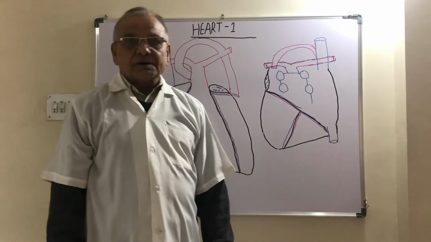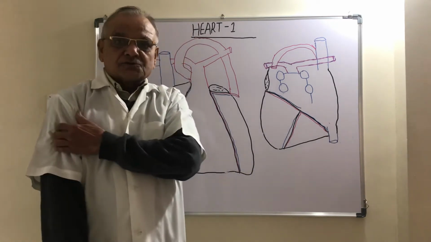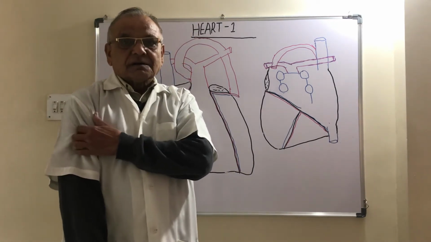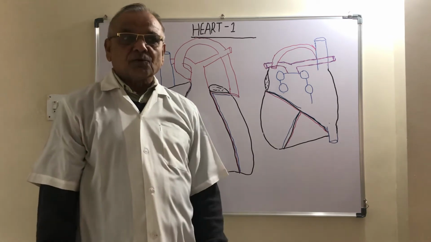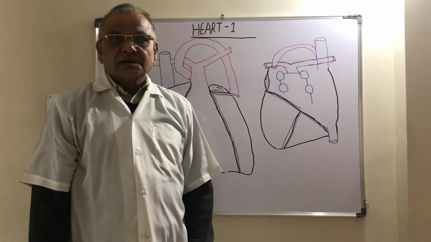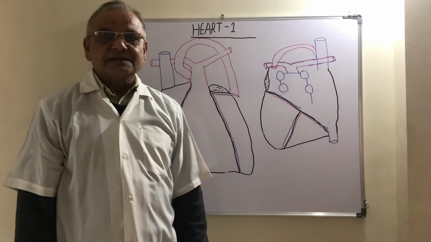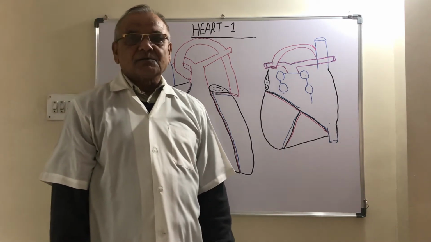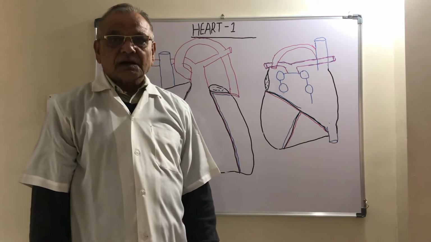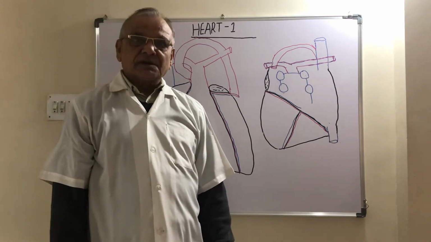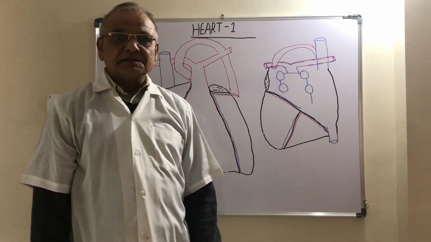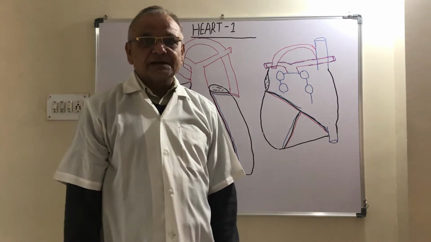Heart is a conical shaped hollow muscular organ situated in the middle mediastinum of thorax. Heart is situated mainly on the left side.